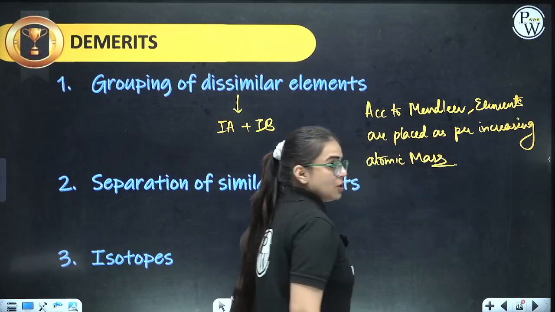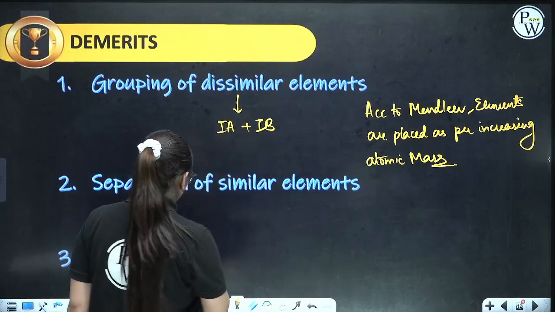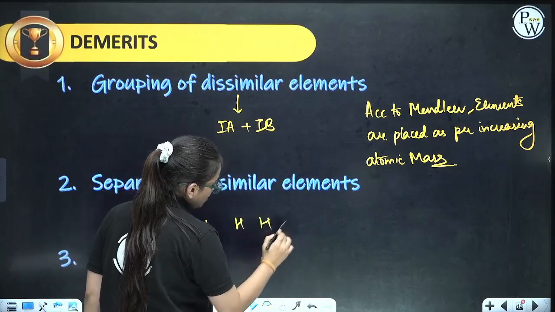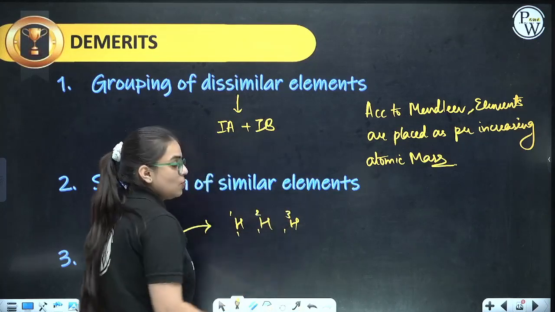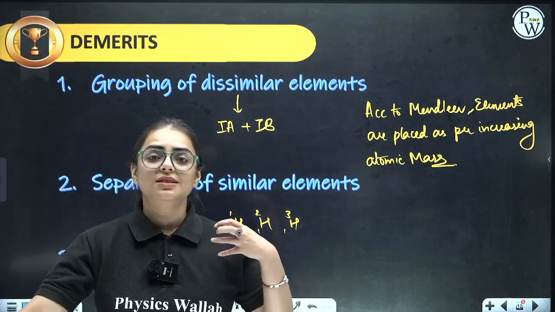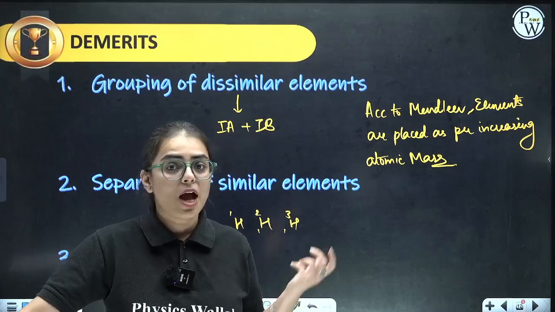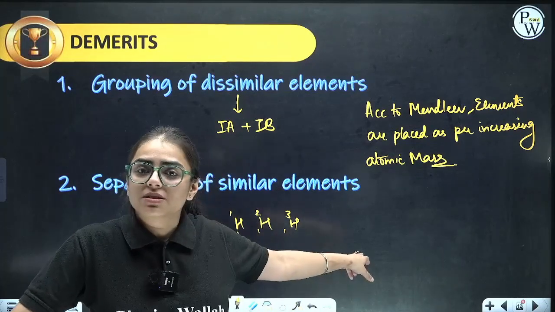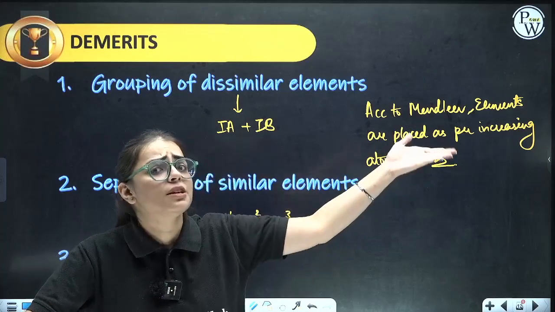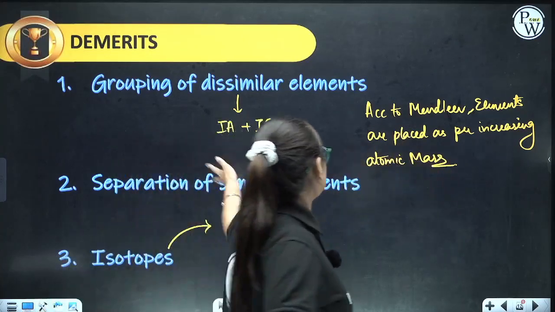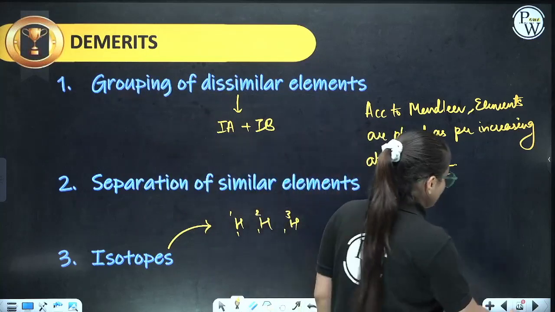Yes, but in the case of isotopes, let us consider hydrogen only. Atomic number 1, 1 and different atomic mass. What is an isotope? The one which has the same atomic number but different atomic mass. Now, all of them have different mass, but they were placed in the same category. Why? They should have been placed at different positions. So that means this does not follow the Mendeleev periodic table.